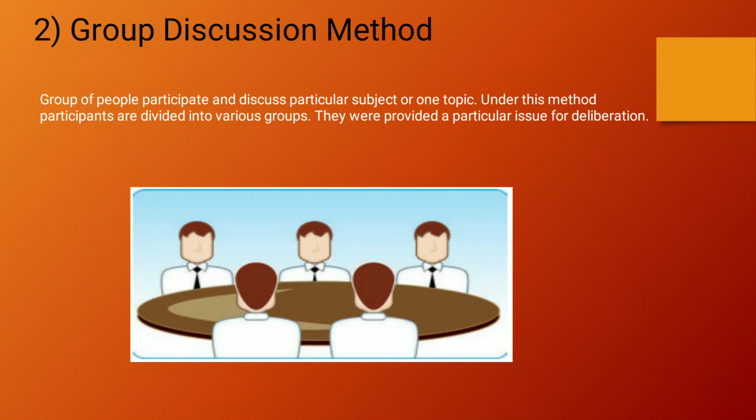Next we have the group discussion method. A group of people will participate and discuss a particular topic. The participants will be divided into various groups and a particular issue will be allocated to them, and they will see which group gives the best solution. That we call the group discussion method.